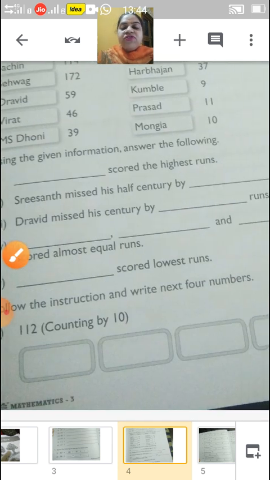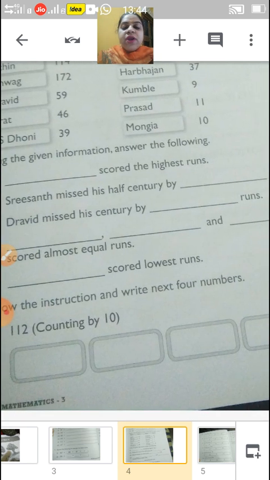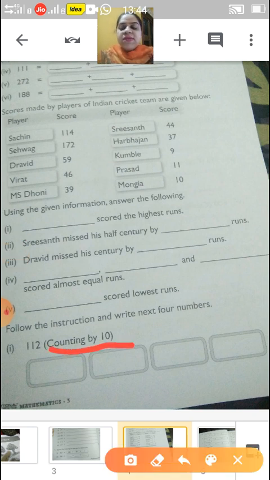Follow the instruction and write the next 4 numbers. Children, have a look. We have to add the next 4 numbers according to this given statement, right? They are saying counting by 10.